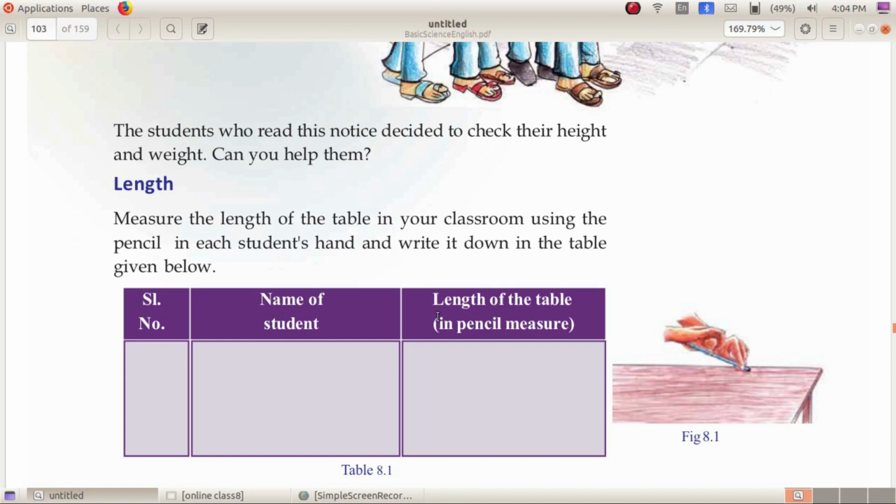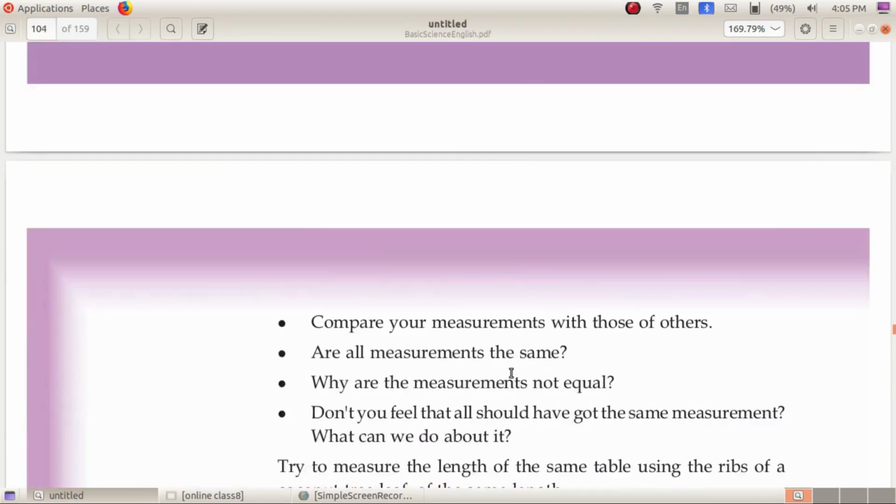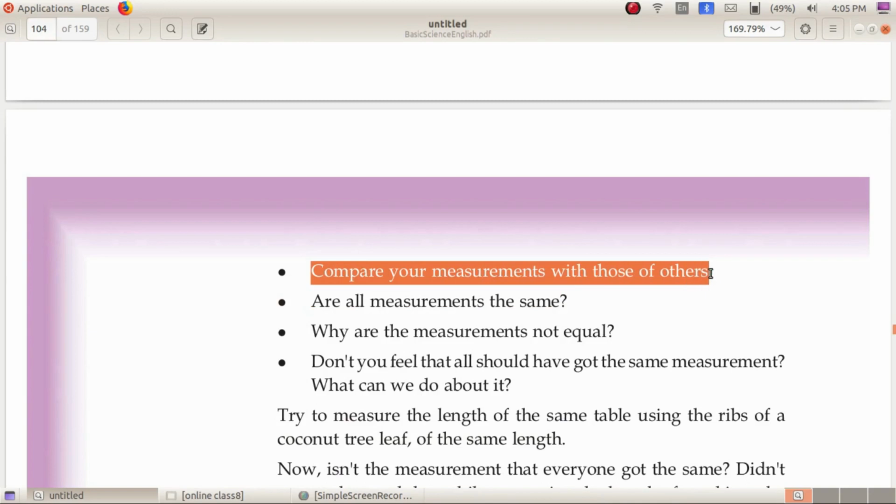Now observe the table and we have to answer 4 questions. First question is, compare your measurements with those of others. Here we are comparing the measurements of our own with different pencils. Are all the measurements the same? We are sure that it will not be the same.